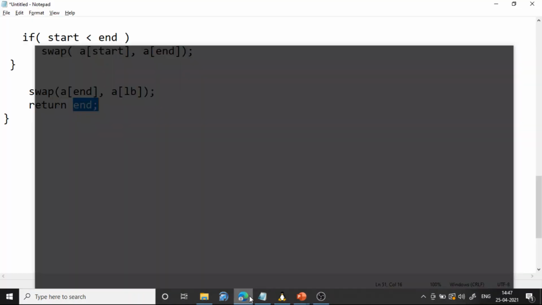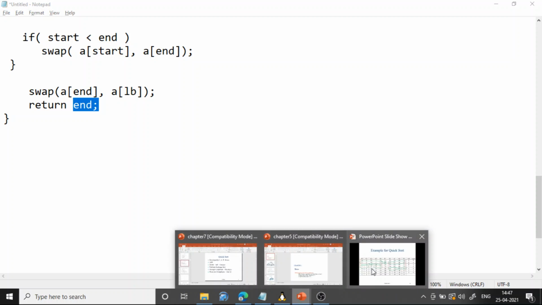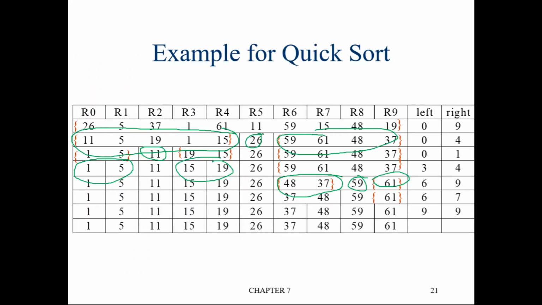After the first iteration, end will be this 5, which means the element at end location has arrived at the correct location.